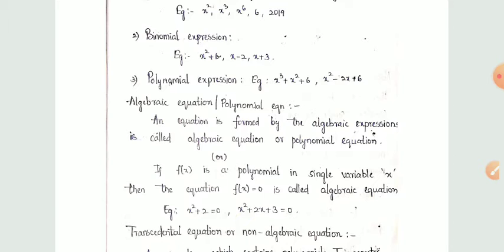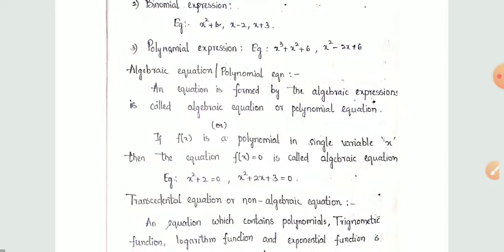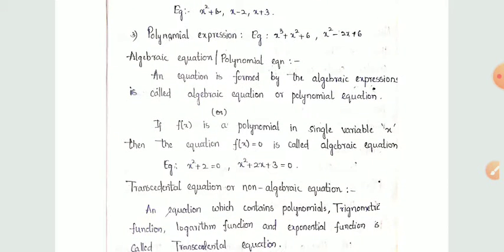Now, algebraic equation or polynomial equation. An equation formed by algebraic expressions is called an algebraic equation or polynomial equation.